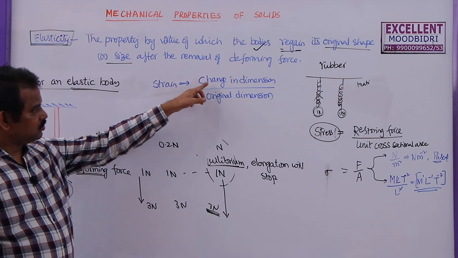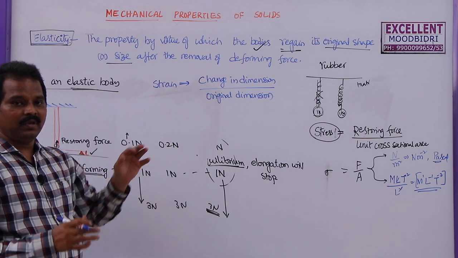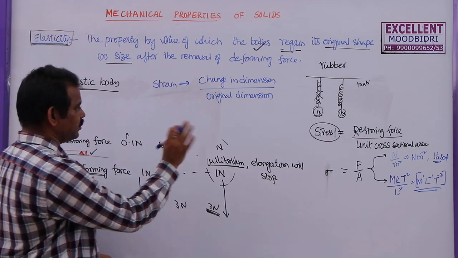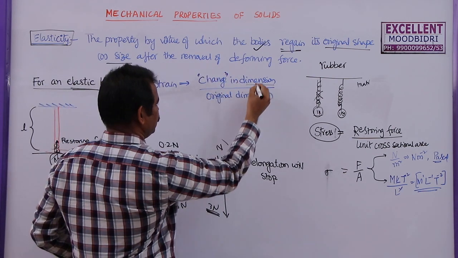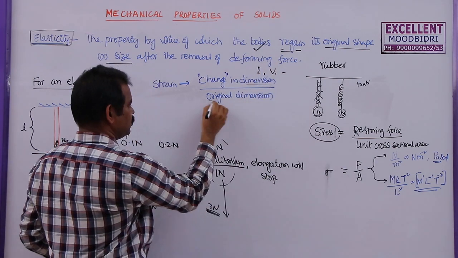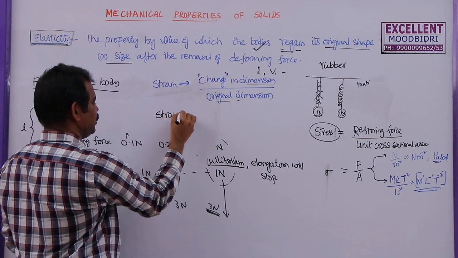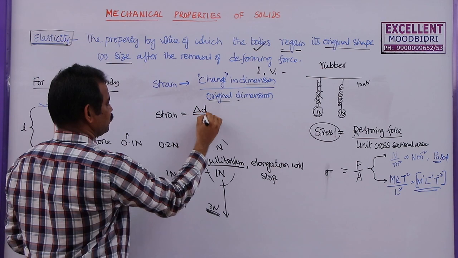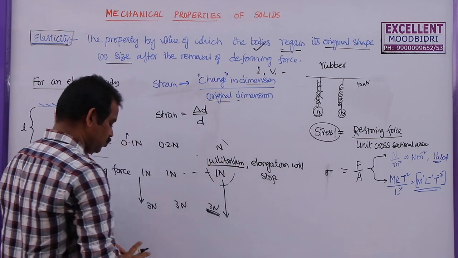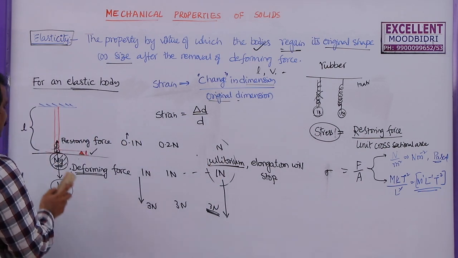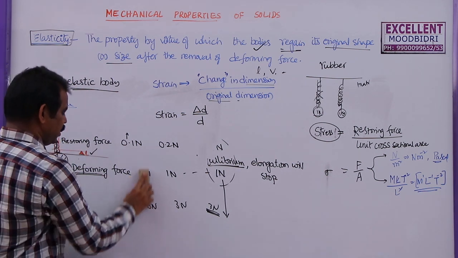So now this is a change. Change means it may be increase in length or decrease in length, or it may be increase in volume or decrease in volume. That's why I am not writing increase or decrease. This is change. So whenever there is change in some dimension, that is length, volume or shape, to its original dimension, this ratio is called strain. So strain is equal to change in dimension by original dimension. Now I am going to erase this one.